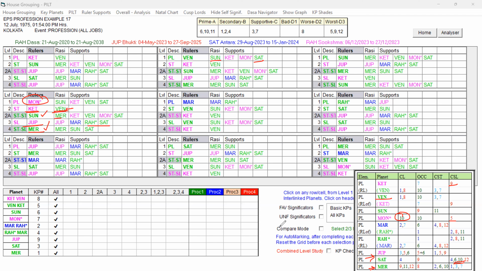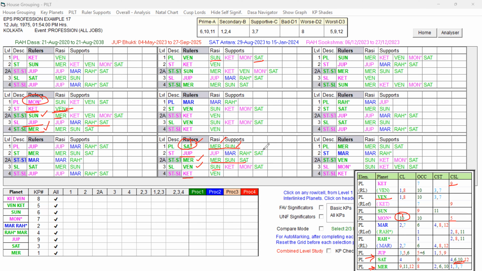Now let us check the 10th cuspal sublord Saturn. Saturn is a green color planet itself, Saturn itself, Mercury, Sun are all green. The star level planet Jupiter is pink, the second level is green, the sublord is green, and the last level is Ketu. So only the second level is a pink shade, otherwise all are good key planets, and they also have all other key planets in support. Each level planet has strong favorable key planets. Saturn is the source planet, that is the 10th cuspal sublord, a good key planet at the 9 and 12, also supportive for job prospects connecting to abroad.